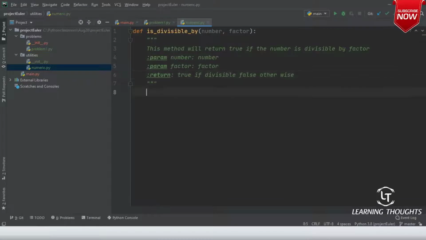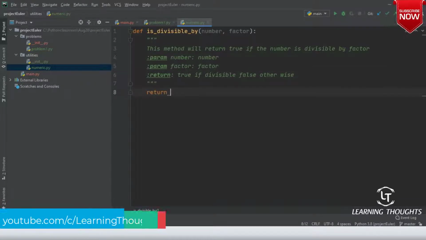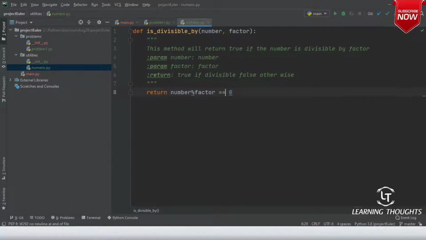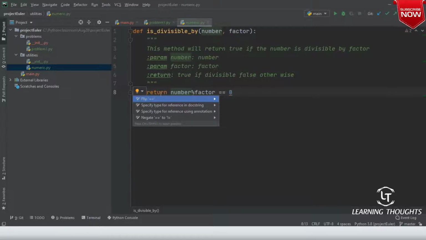Right. So here I'll basically return number percent factor equals to 0. Right. And let me reformat this file.